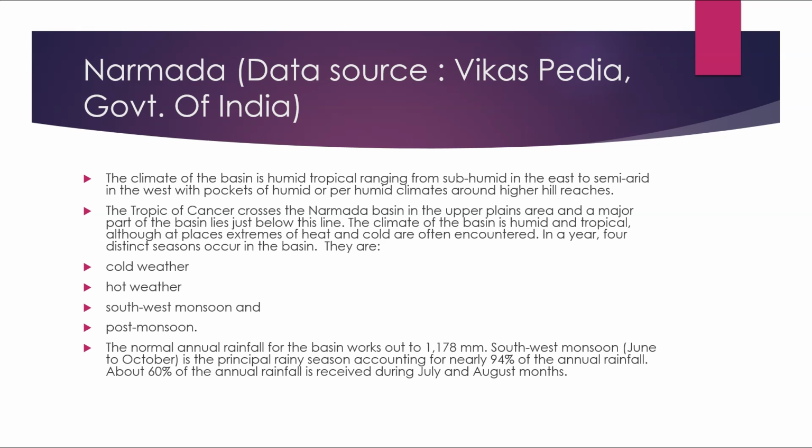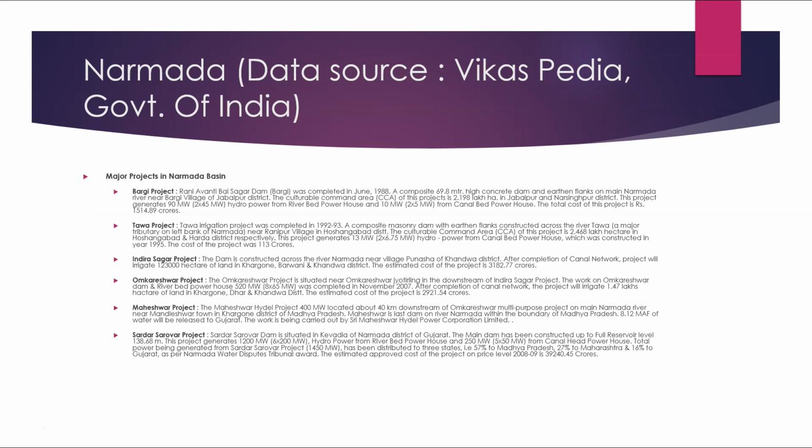The normal annual rainfall for the basin works out to be 1,178 mm. The southwest monsoon, June to October, is the principal rainy season, accounting for nearly 94% of the annual rainfall. About 60% of the annual rainfall is received during July and August months.